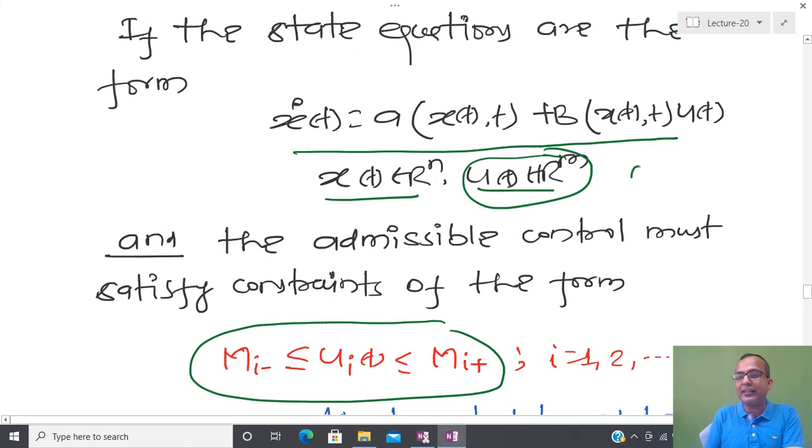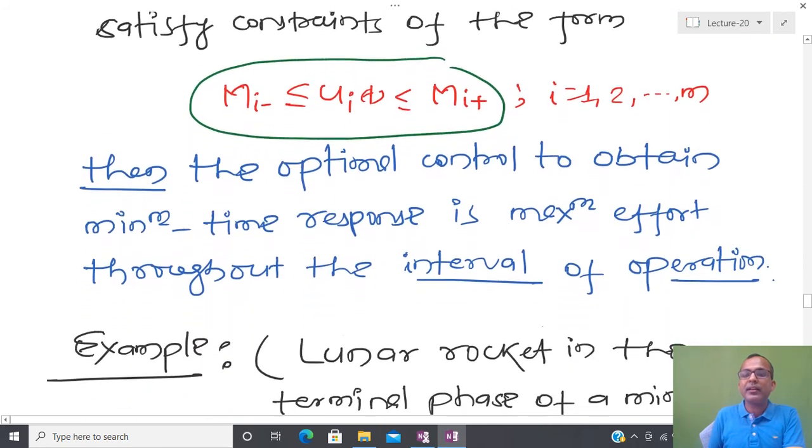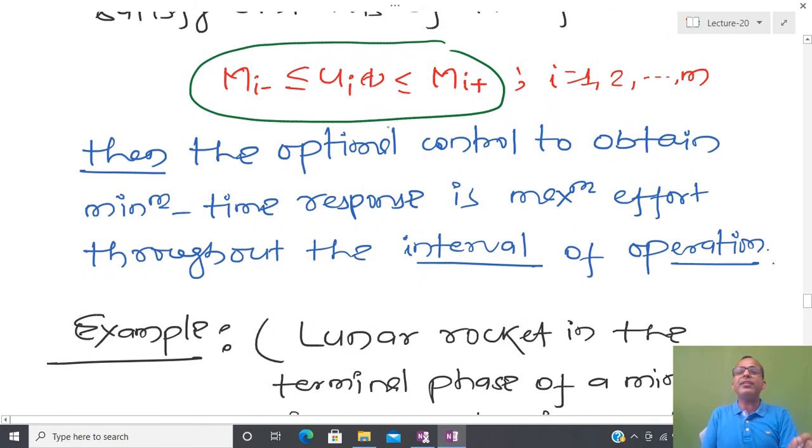So I have to write u(t) belongs to U, and that is a subset of Rm. Each and every component of control is bounded, so I have some minimum value and some maximum value. Then the optimal control to obtain minimum time response is maximum effort throughout the interval of operation.